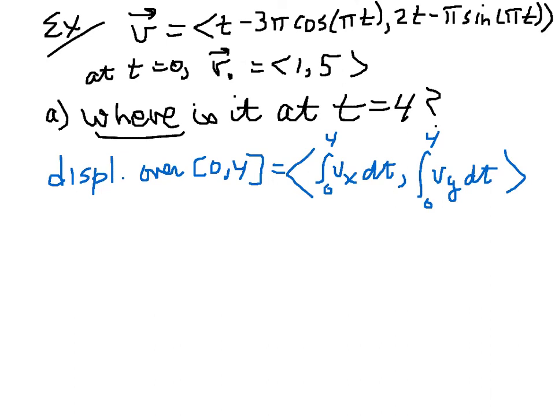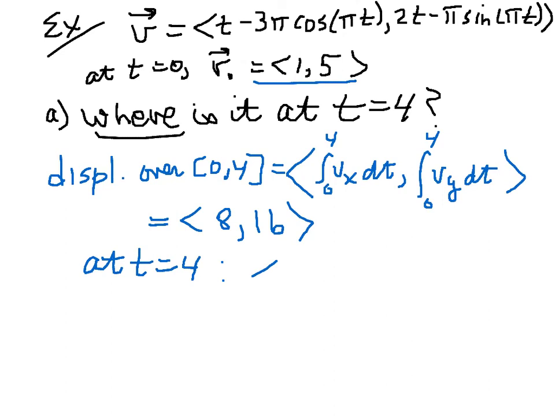So our displacement, over the interval 0 to 4, is simply going to be given by the integral of velocity, the x component of velocity from 0 to 4, and the y component of velocity integrated from 0 to 4, just as before when we found displacement. And this comes out to equal 8, 16. And so if it started here, then at t equal 4, the particle is at 9, 21.